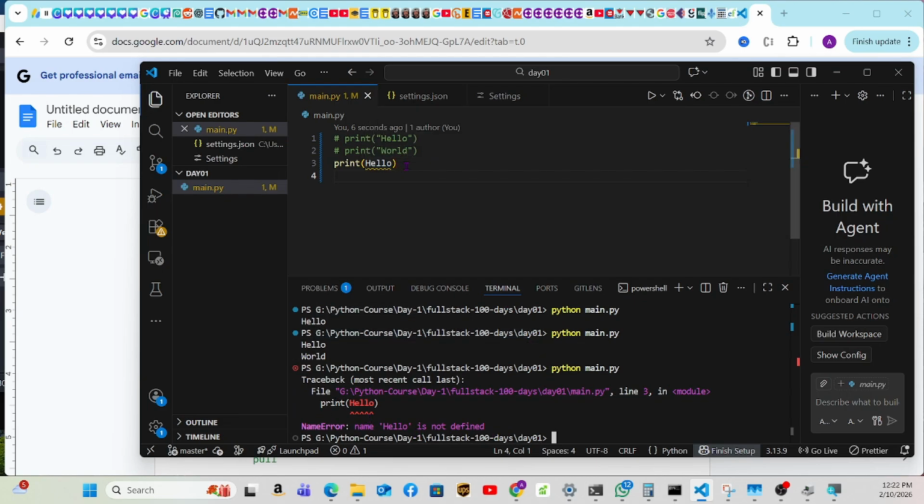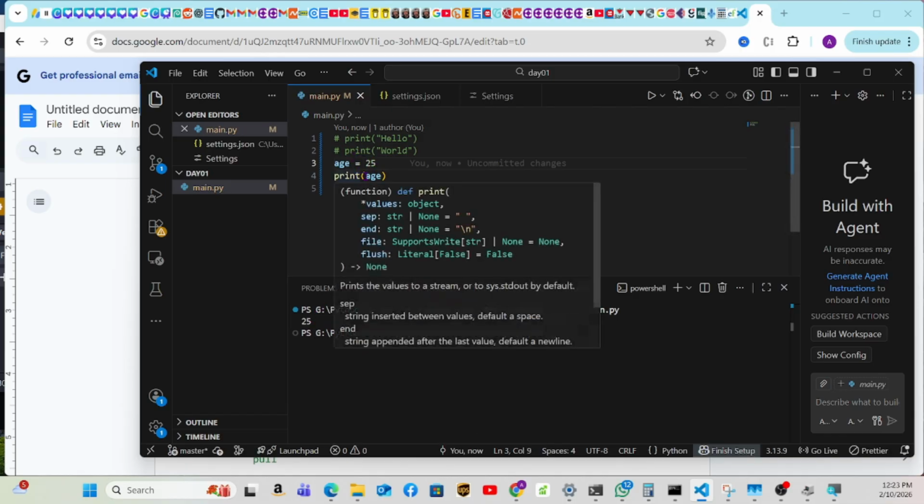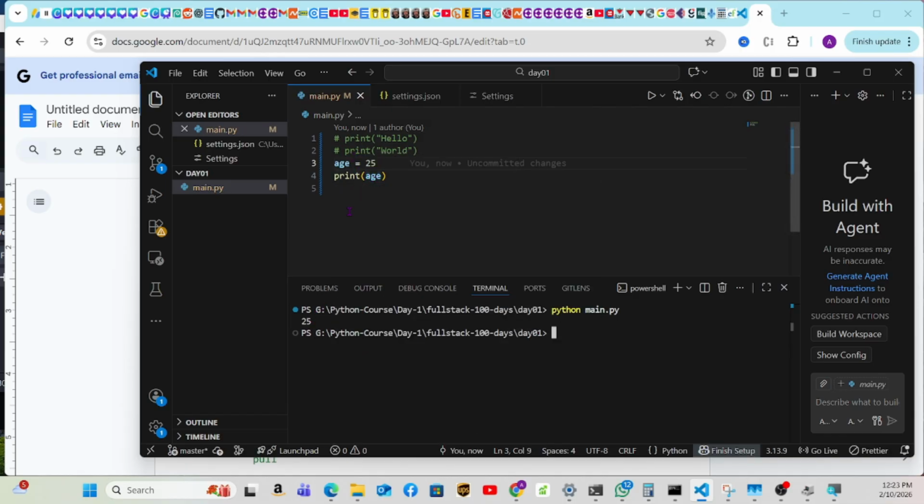But if we change this to h, and now we learn the variable. If we say h equals 25, we learned that earlier. Now we should not have any error. Let's run it again. Python main.py to run it. Can you see it? Let's run it here. CLS is to clear the screen. So now you have 25. You see, it's printing the number 25, which is h, and we're saying we're printing the h. So that's the variable that we just learned.